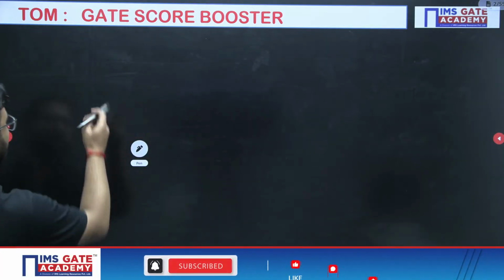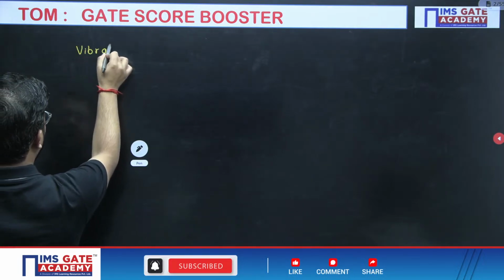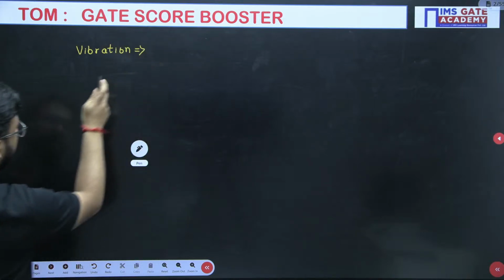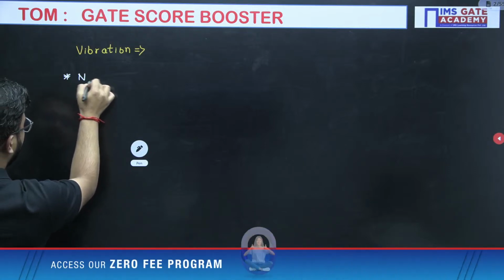So if I talk about the vibration topic, right? In the vibration topic, first of all, you have natural frequency questions.